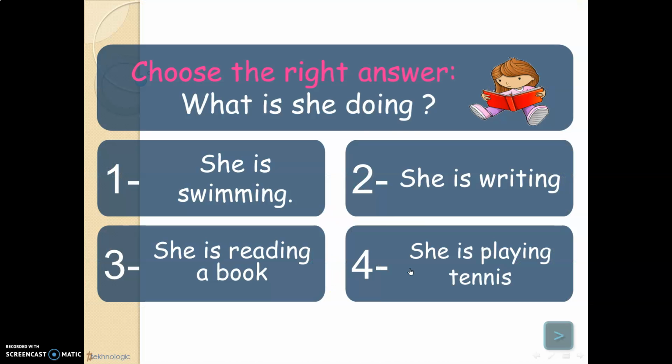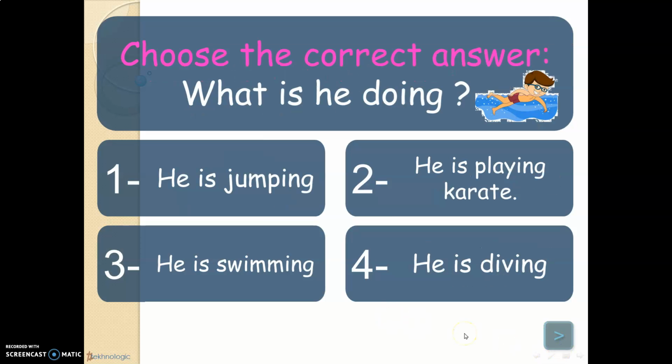Okay? Now choose the right answer, girls. What can you see here? I can see a girl reading a book. So, what is she doing? She is swimming, she is writing, she is reading a book, or she is playing tennis? Of course, the correct answer is she is reading a book. Okay, girls? Now let's move to the second one.